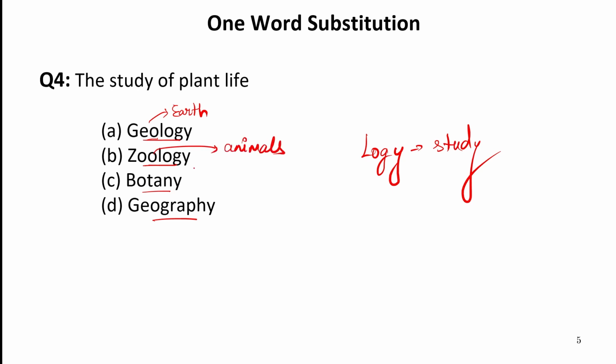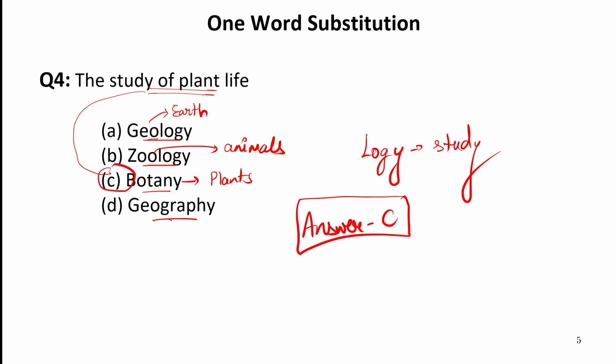So a study of animals is called zoology. Now the botany refers to study of plants. So the study of plants or plant life is known as botany. So our correct answer is C. Now geography is a subject in which we learn about the geographical features of the earth.